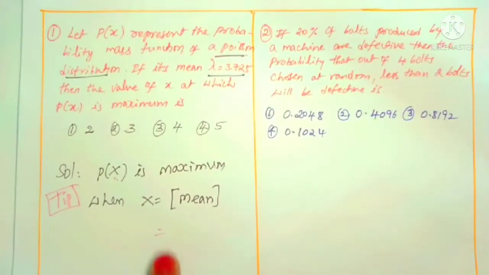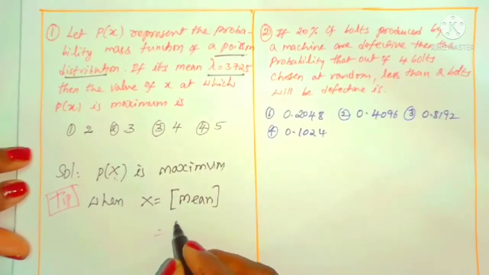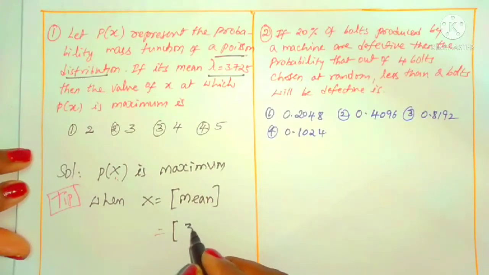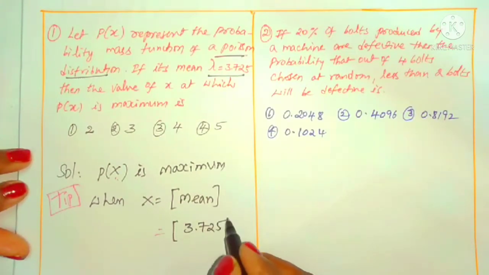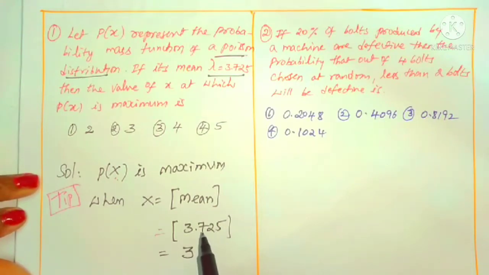So what is given here? Lambda value, the mean value, is given as 3.725. What is the x value? Step of 3.725. So step of 3.725 is simply 3. The step function cannot take the decimal or fractional part. So the resultant x is 3.